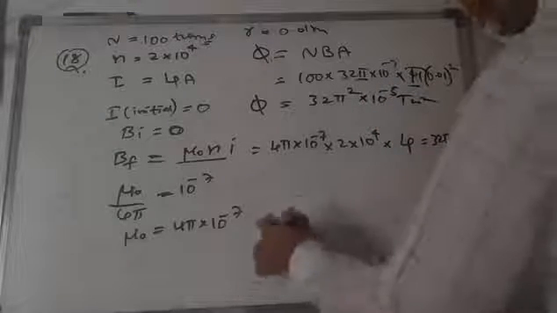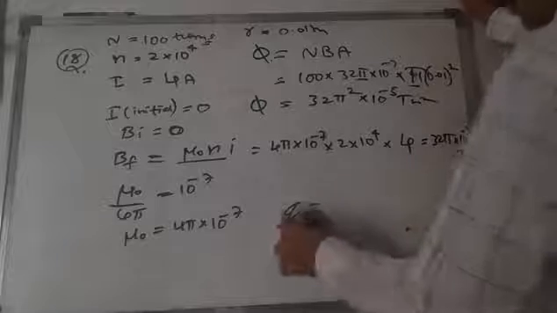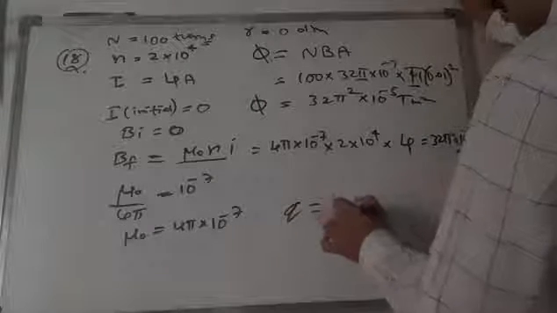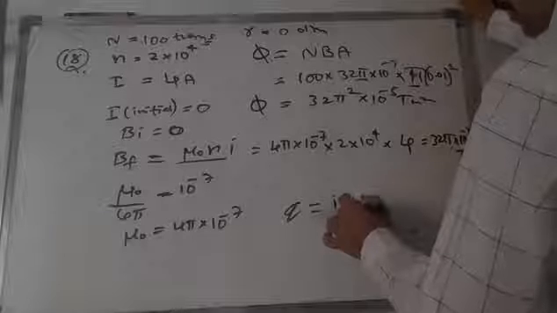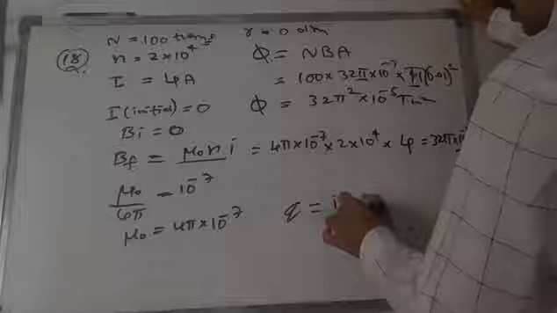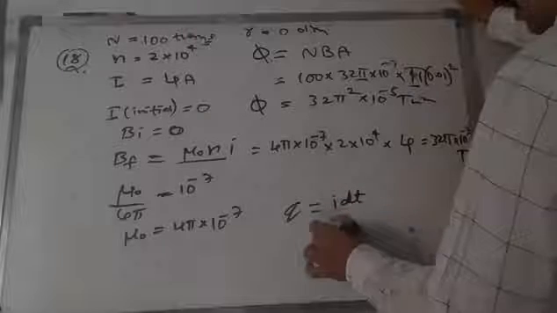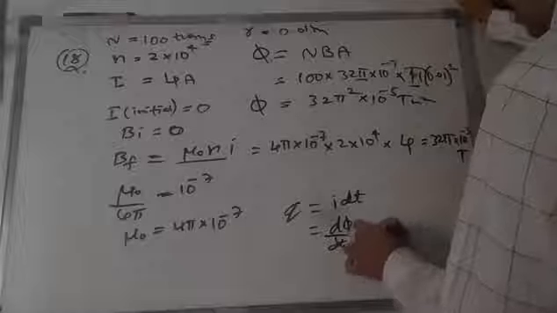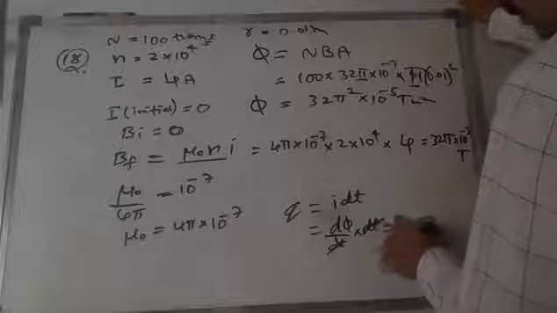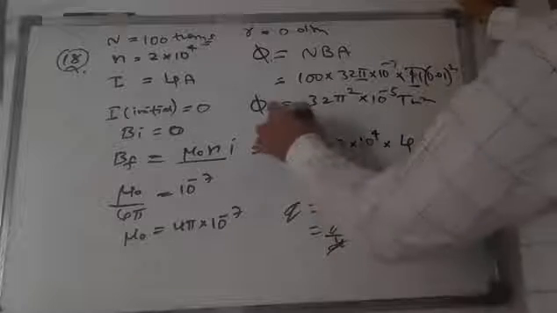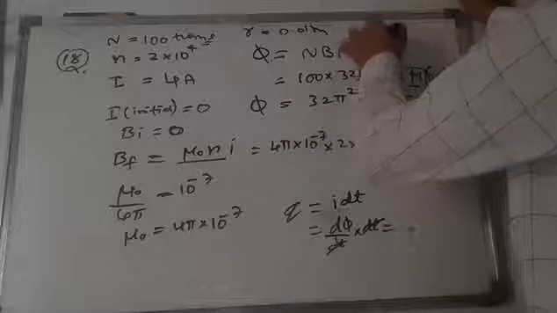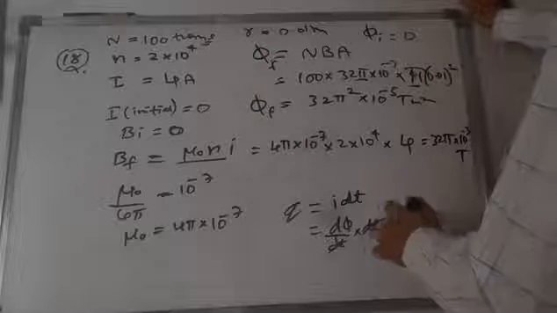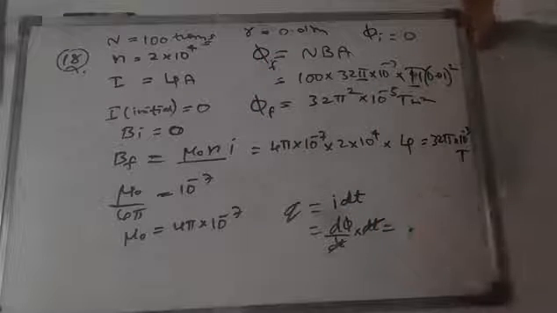So now he is asking charge here. Charge is equal to actually IDT, right? Current into time you can write. So I is nothing but d phi by dt, we can write d phi by dt into dt, right? The dt cancelled, so d phi only. The change in the magnetic flux, that is final magnetic flux. Initial magnetic flux is 0. This is final magnetic flux we have calculated. So only final magnetic flux we are going to take.